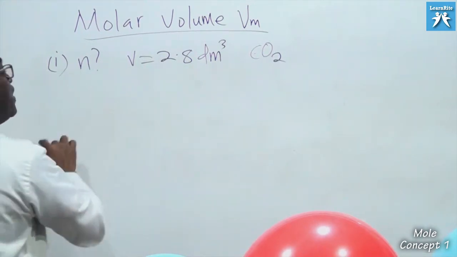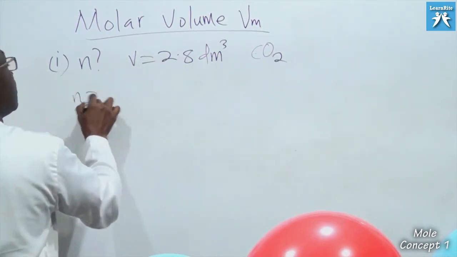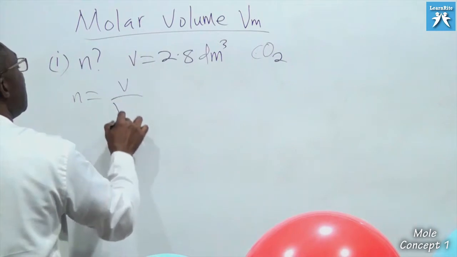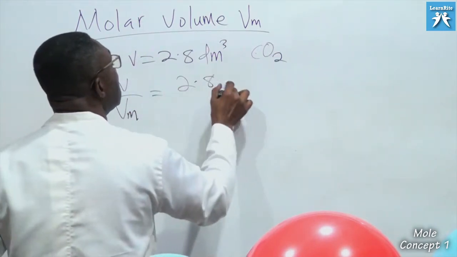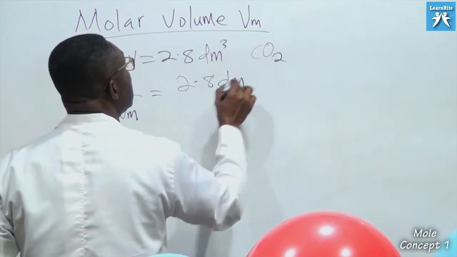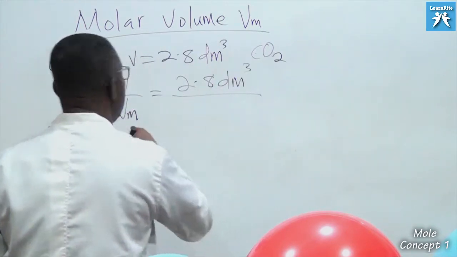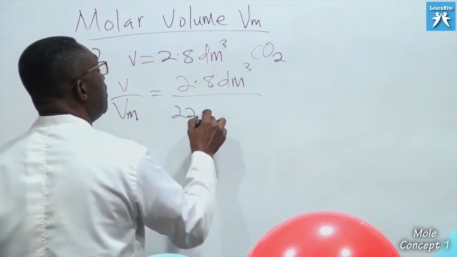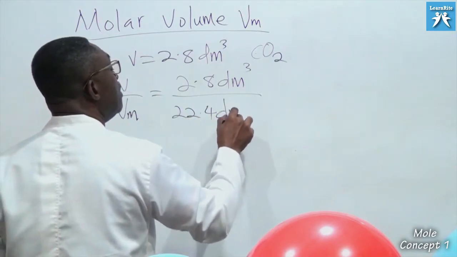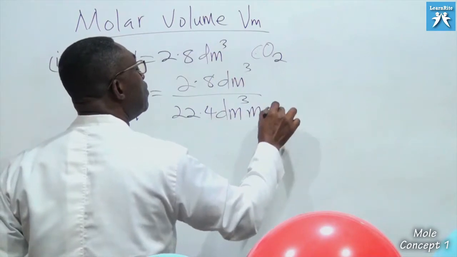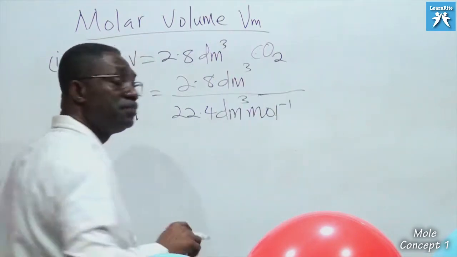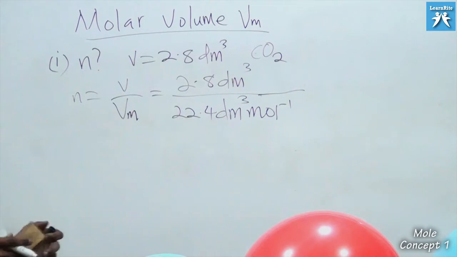So if you are looking for n, it's simply n equals V over Vm. This gives us V is 2.8 dm³, and the Vm you know is 22.4 dm³ per mole. That's molar volume, so always per mole is attached.